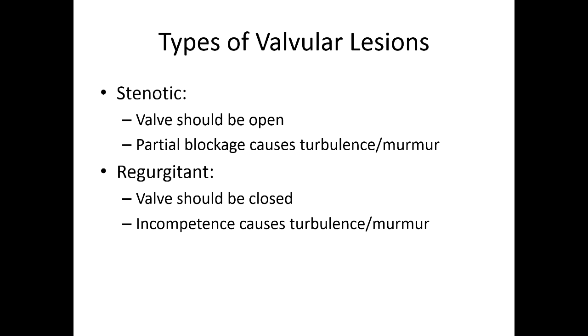There are two basic types of valvular lesions. Okay? You can have stenotic lesions or regurgitant lesions. In terms of stenotic lesions, this really affects valves that should be open. The gate should be wide open, and there's some lesion or issue, calcification or whatever, that's causing blockage of the gate of that valve.